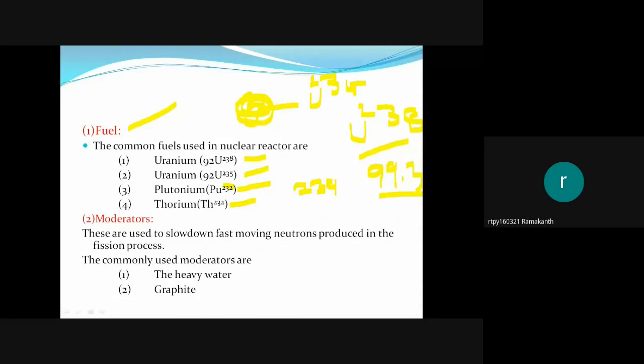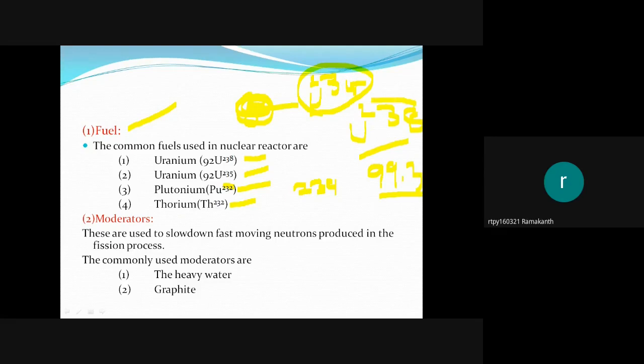Out of these two, uranium-235 is a fissile material, and when it is bombarded with neutrons, it can produce intermediate fragments.